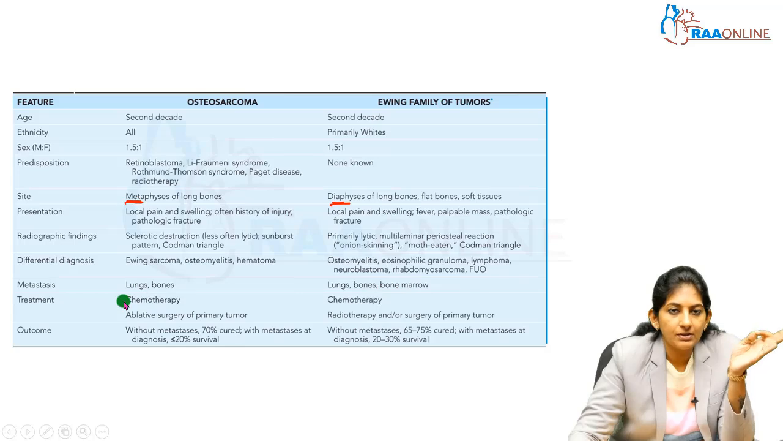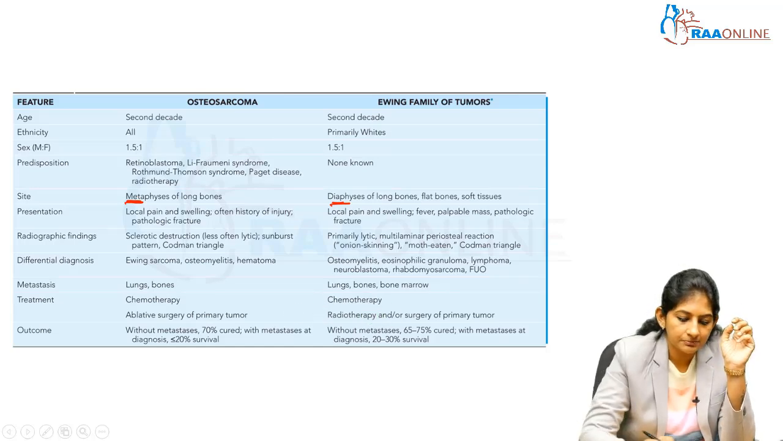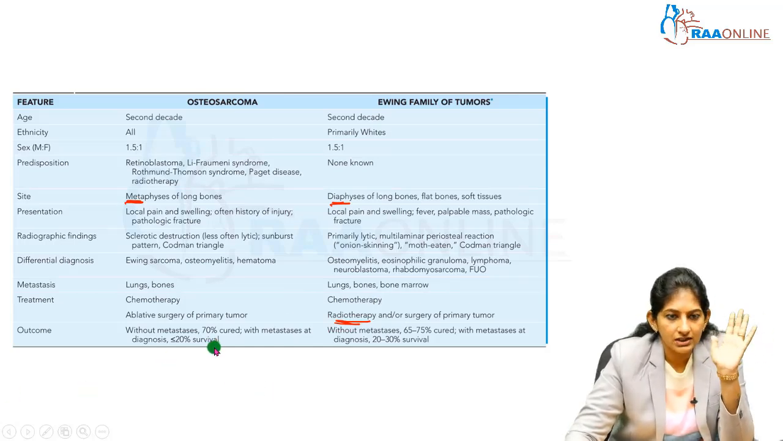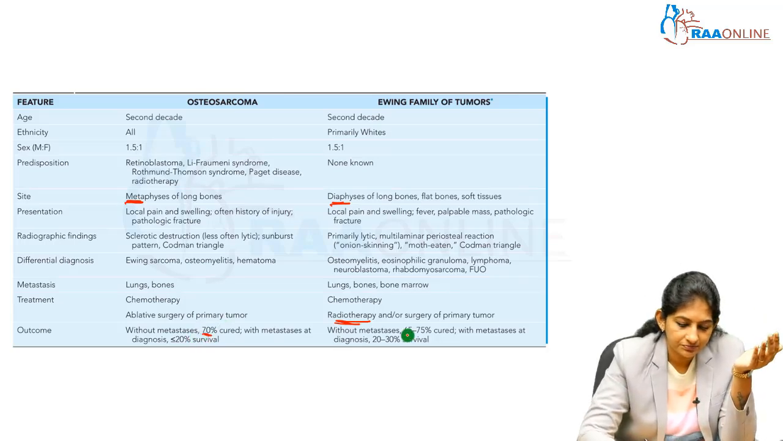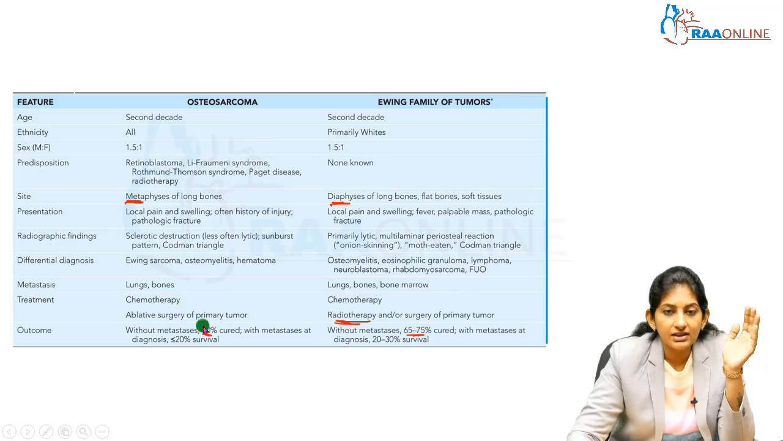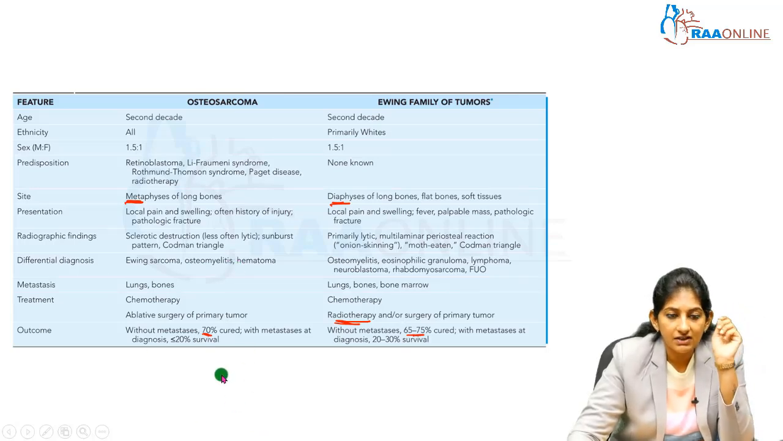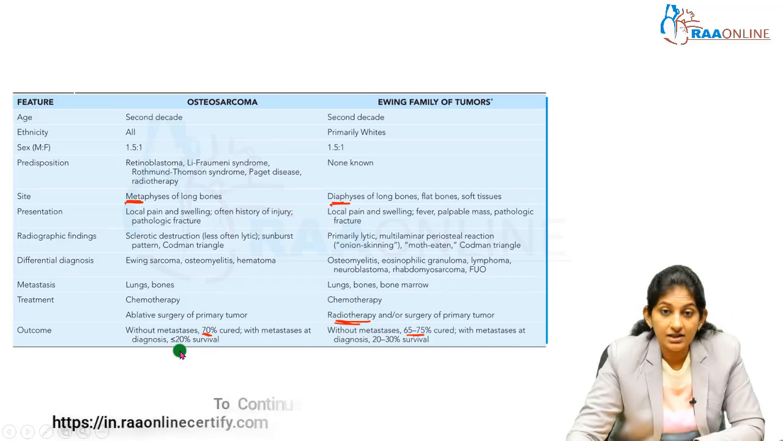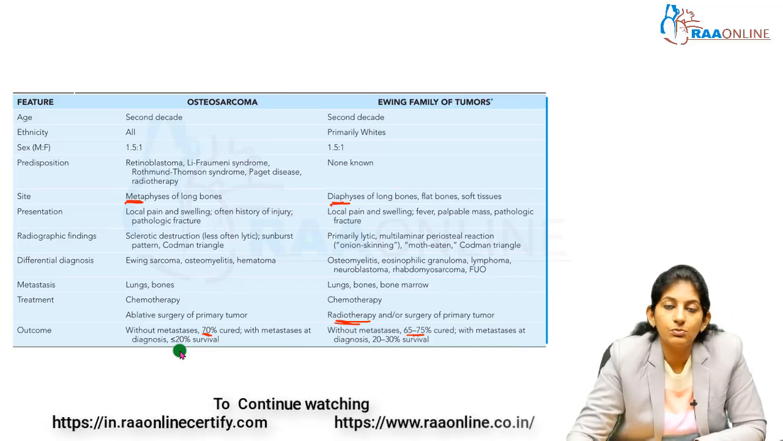Treatment, pre-op chemo, surgery, and then continue with the chemo. Here chemo, surgery, along with that there is radiotherapy, the role of radiotherapy. It is a very radiosensitive tumor. And the outcome is more often similar. If there are no metastases, 70% are cured. If there are metastases, the survival rate is very, very poor, 20% or even less than 20%. There is a chance of survival in malignant bone tumors.